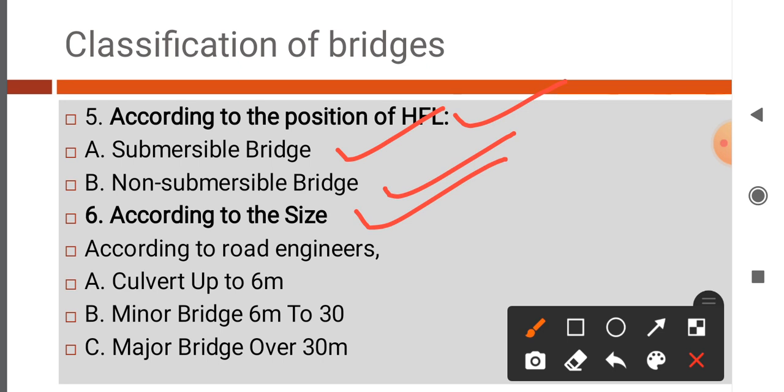First type, culvert up to 6 meter span or length, minor bridge 6 meter to 30 meter, major bridge over 30 meter, meaning more than 30 meter. These are the classifications of bridges according to size with consideration of road engineers.